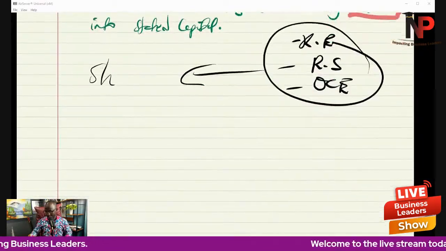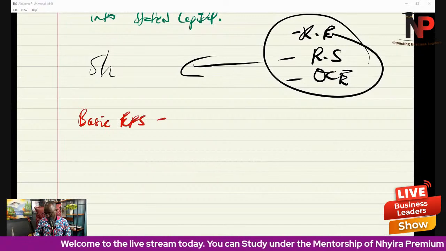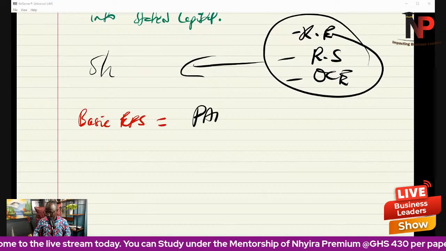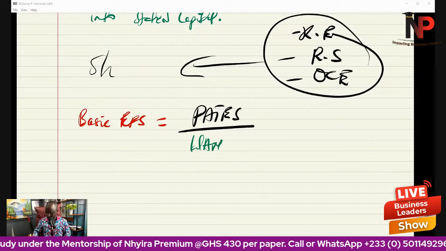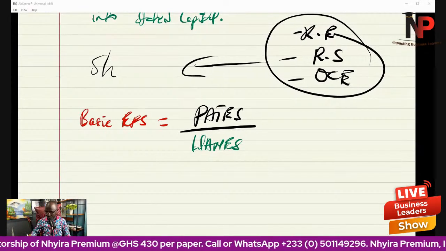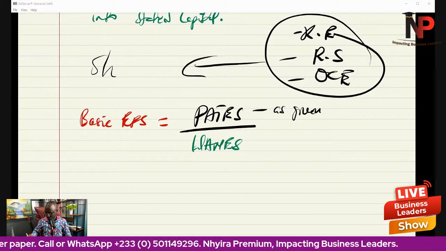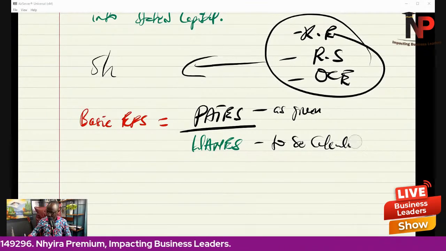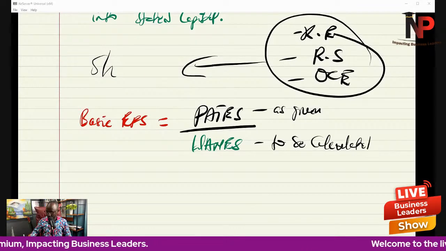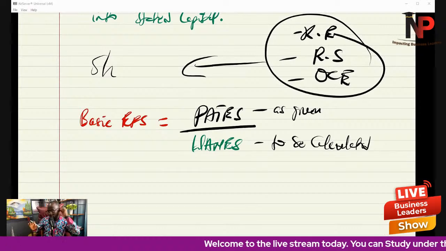Under the bonus issue, how do we calculate our basic earnings per share? Basic EPS is still PATES, profit attributable to equity shareholders, divided by the WANES. You don't do anything to the numerator, as it is given to us. But the WANES has to be calculated. Stay with me very carefully here.